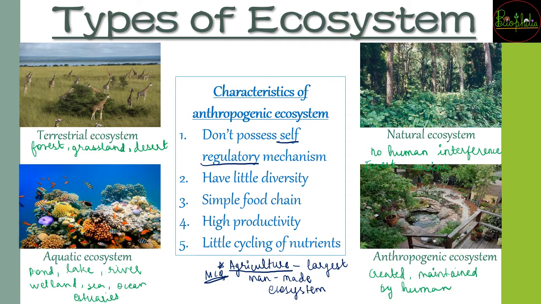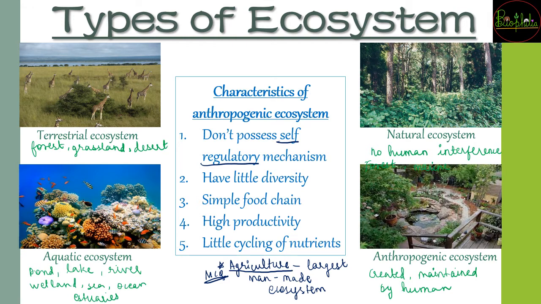नहीं, जो pond है that is natural ecosystem, there everything is getting decomposed by its own. But in aquarium और in garden आपको decomposition के लिए शायद अलग arrangement करनी पड़ सकती है. So that is the difference that occurs between a natural ecosystem wherein human does not interfere, whereas in anthropogenic it has been created and maintained by man.